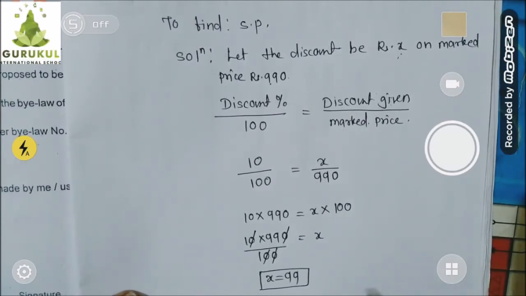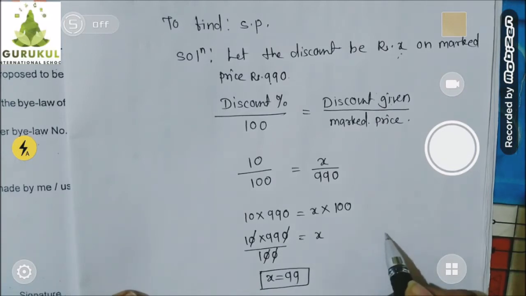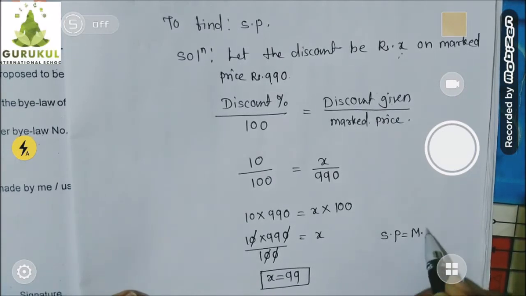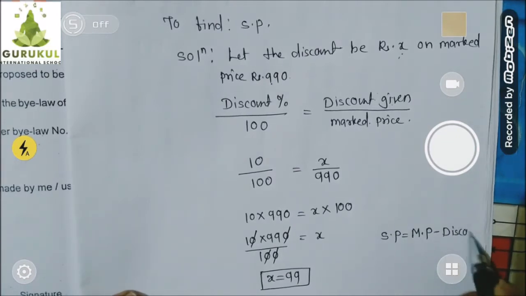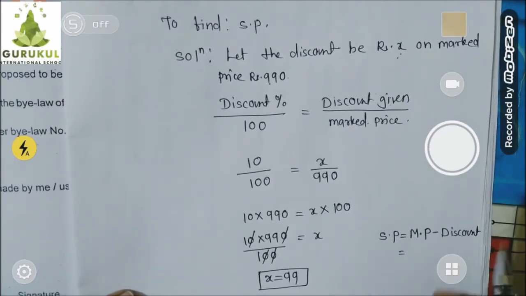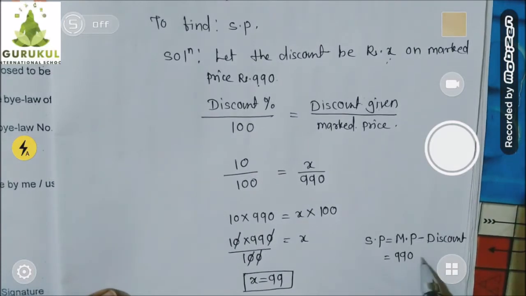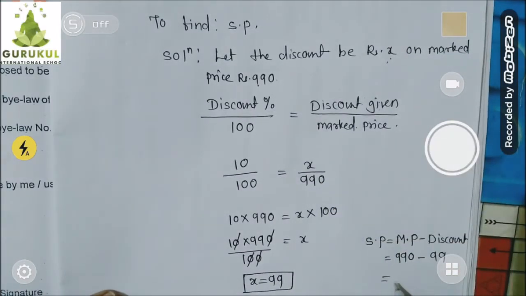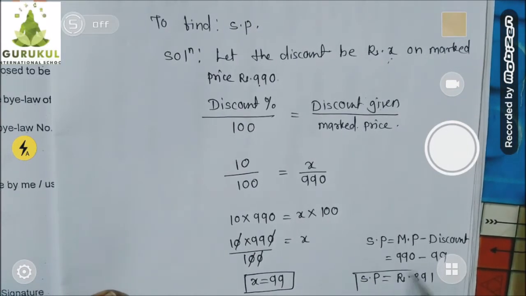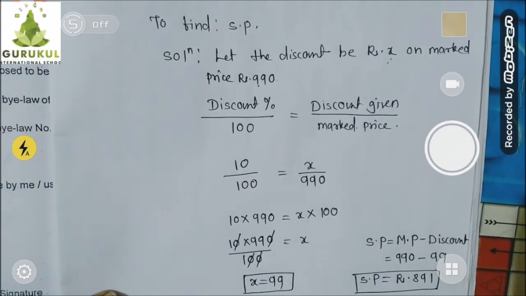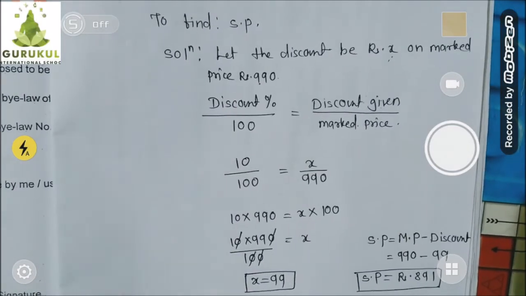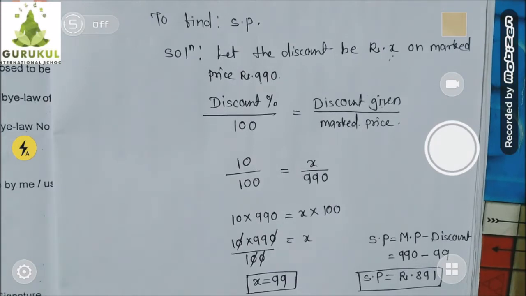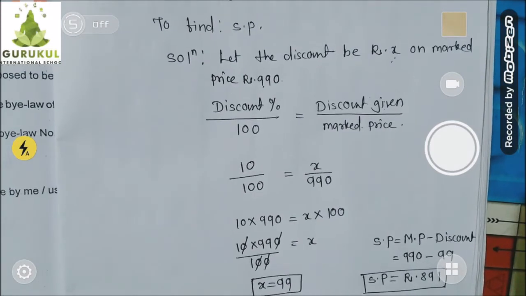Okay, now let's find out selling price. You know the formula, selling price equal to mark price minus discount. Now I know everything. Mark price is 990, discount is 99 rupees, which is on 990 rupees, and final subtraction is rupees 891. So this is the selling price. Okay, I hope you understood this all. Now let's proceed for the next question.